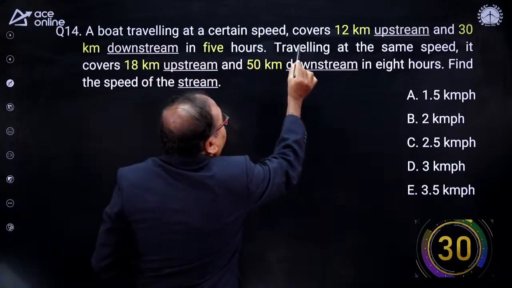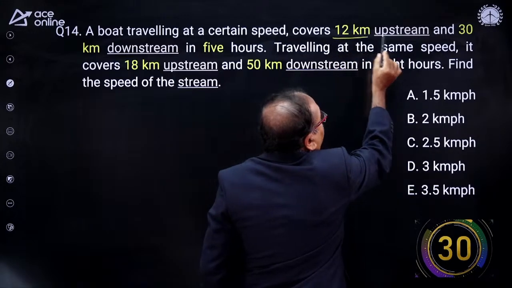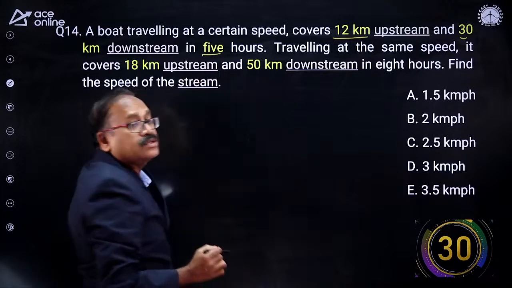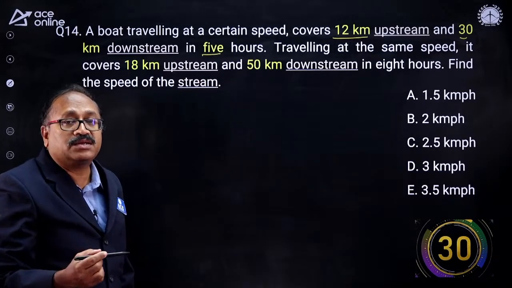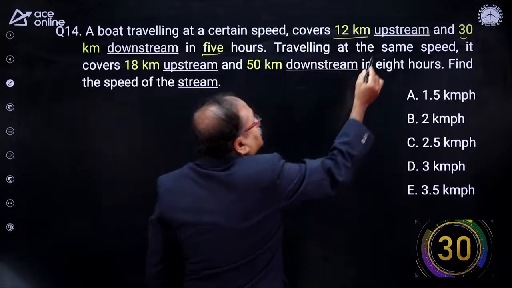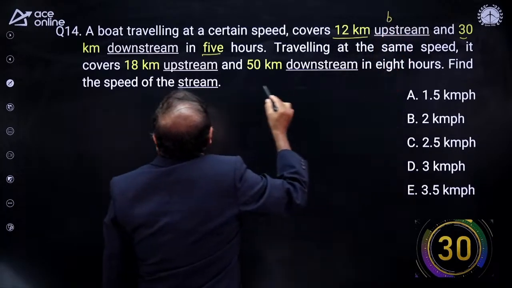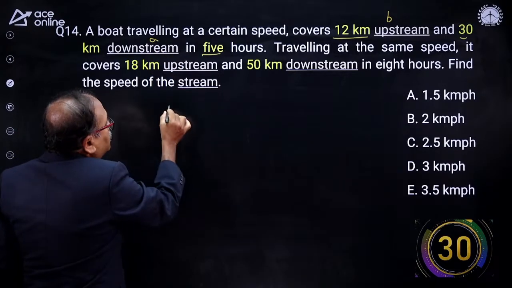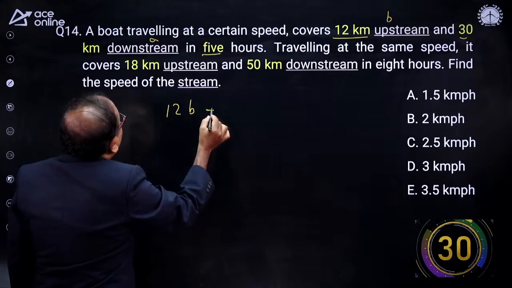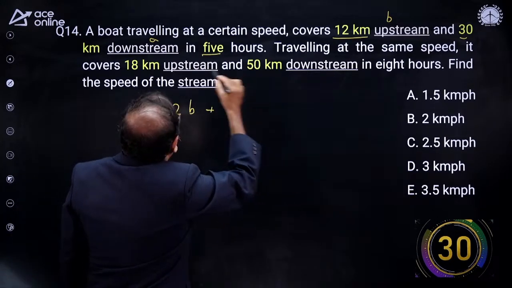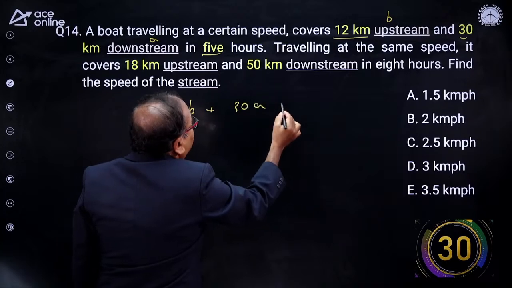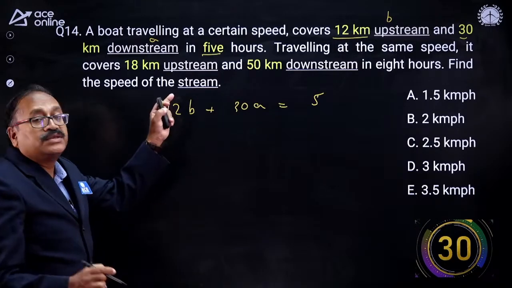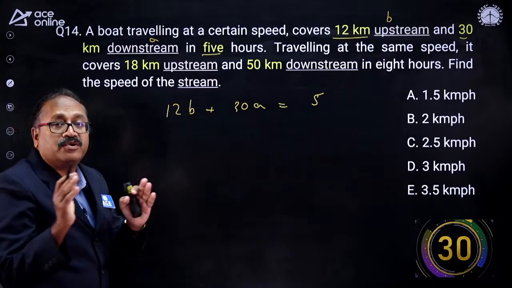A boat travels at a certain speed and covers 12 km upstream and 30 km downstream in 5 hours. In questions like this, we always consider the upstream speed as B and the downstream speed as A. So we frame the equation: 12B plus 30A equals 5 hours. This is a stereotypic question and this is the best approach for it.